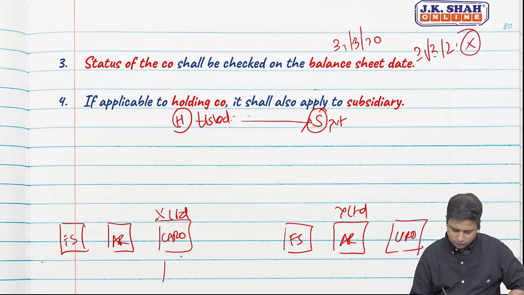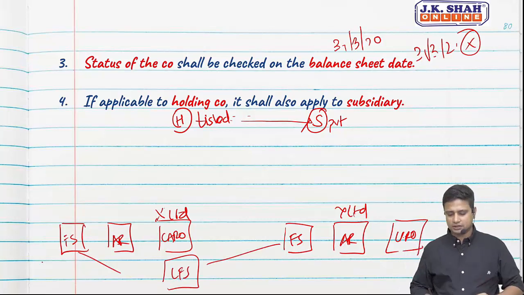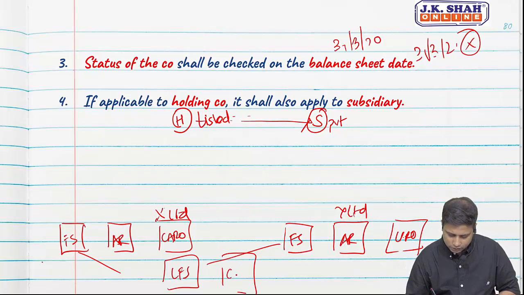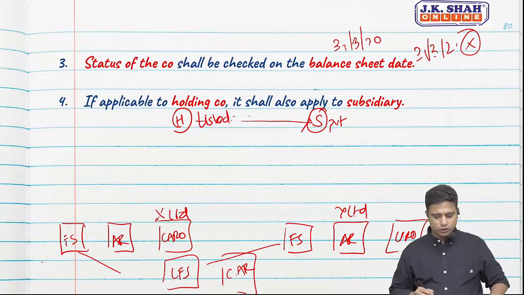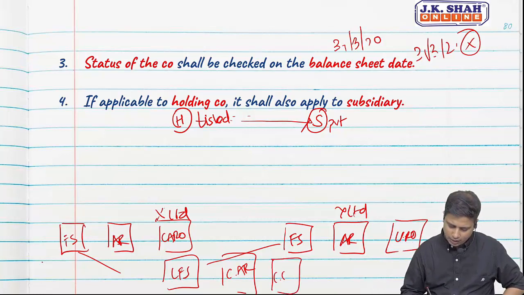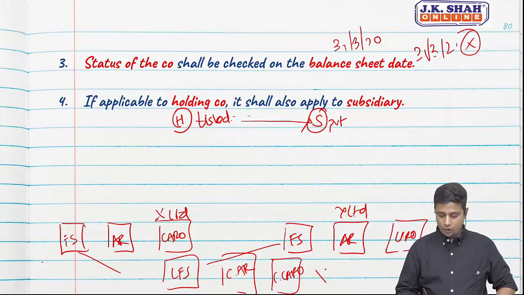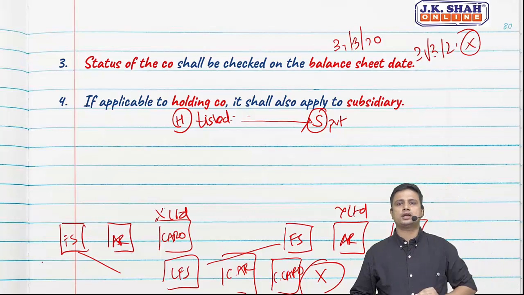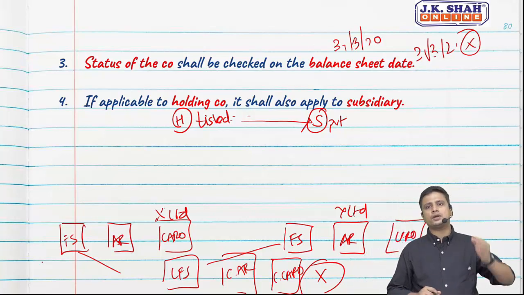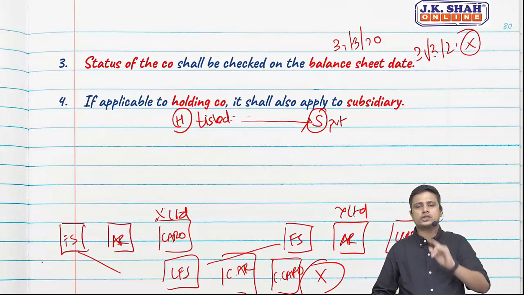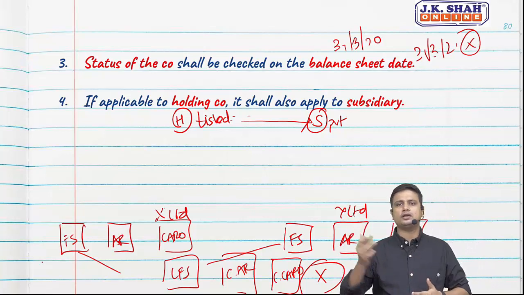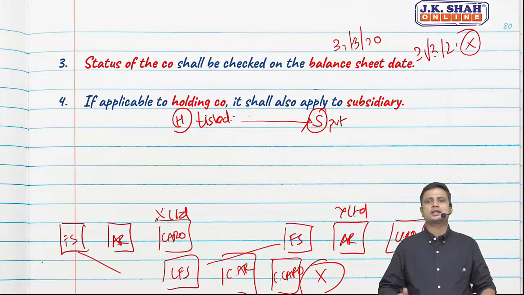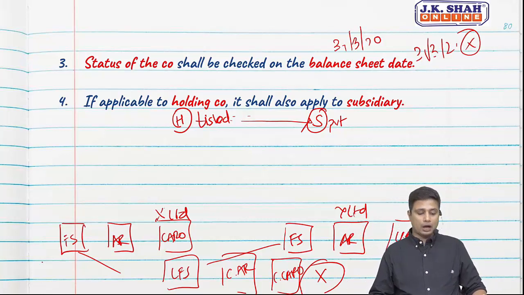So sir, then in case of consolidated, we will have CFS, okay, where both the financial statements are together. We will have consolidated audit report, like we had consolidated financial statement, we will have consolidated audit report. Sir, likewise, we will have consolidated CARO. No, there is nothing called as consolidated CARO. In case users are keen to know about the fixed assets of X, they will read the CARO of X Limited. If users are keen to know fixed assets of Y, they will read the CARO of Y Limited. There is nothing called as consolidated CARO.